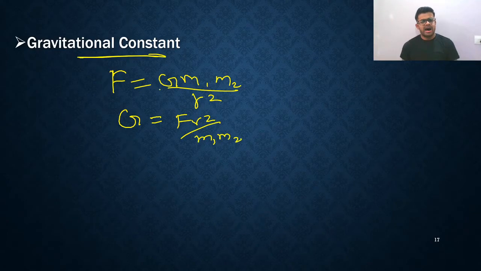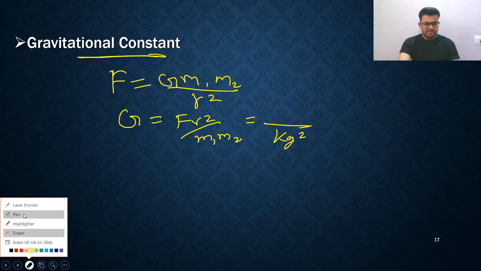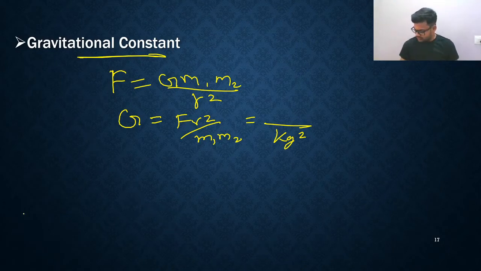Fr square upon m1 m2. Okay, F means Newton, r means meter square, divided by kg square. So Newton meter square per kg square. Newton can be written like this. What? Newton means force, no? If you want, you can write it directly also. If you remember the dimensional formula of force, then how will you write it? Okay, listen. You can find it in an easy way. Very easy method we will use for this.